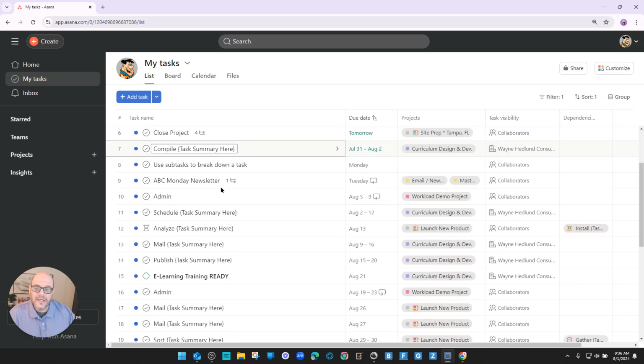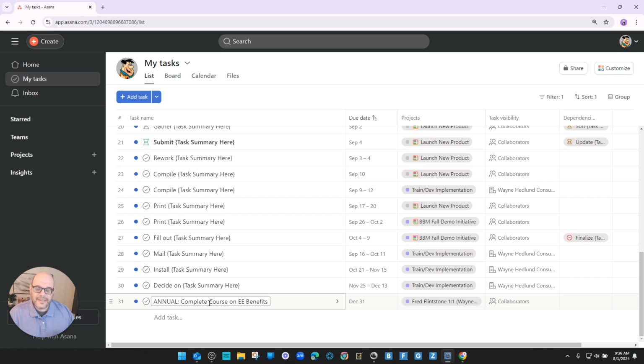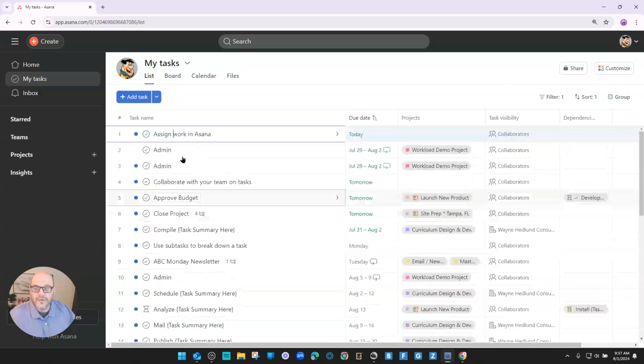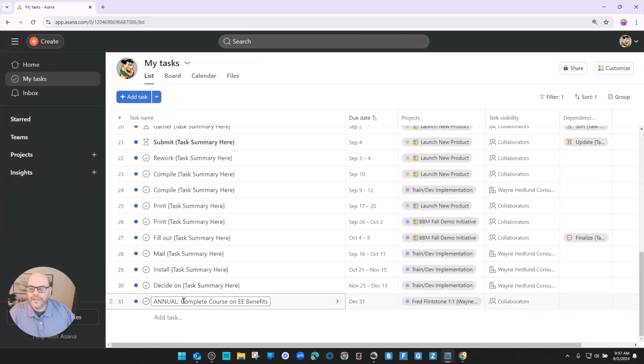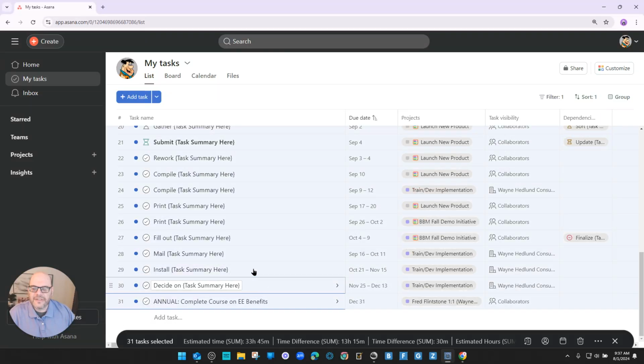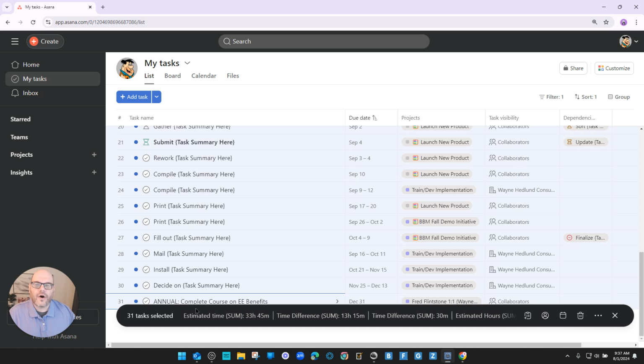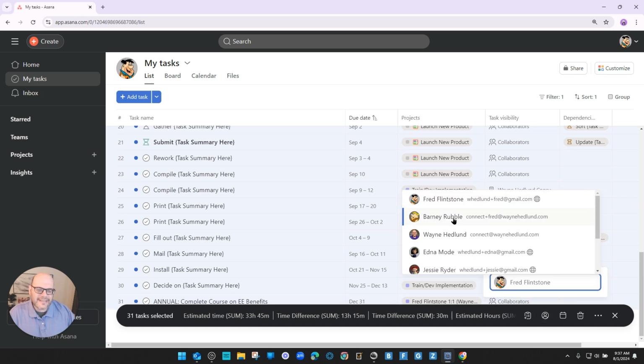So I could just highlight everything in here, and I'm going to do that quickly by selecting the first task, scrolling down. Right now, we can only select 50 tasks, but I believe Asana is going to be changing that in the future. So at some point you can select more than 50. But holding the shift key down on my keyboard with that first task selected, I'm going to select the very bottom task of the first 50 tasks. You'll see it selected all the tasks in between. So I can go ahead, if I want to, in this black bar right here, find this icon and reassign these tasks to Barney.